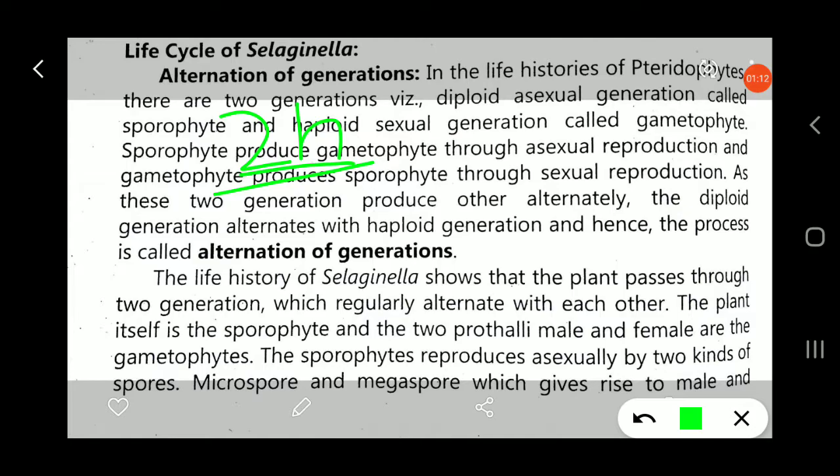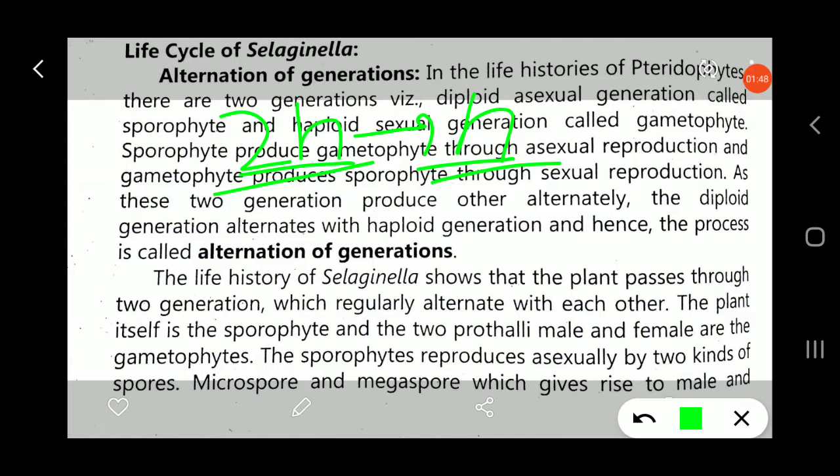But when the megaspore mother cells and microspore mother cells present inside undergo meiosis, they form haploid spores. Meiosis is a reductional division. When meiosis takes place, the diploid is converted into haploid. Therefore, the resulting spores are haploid in nature, that means they consist of half the number of chromosomes. Now, microspores and megaspores both are haploid in nature.